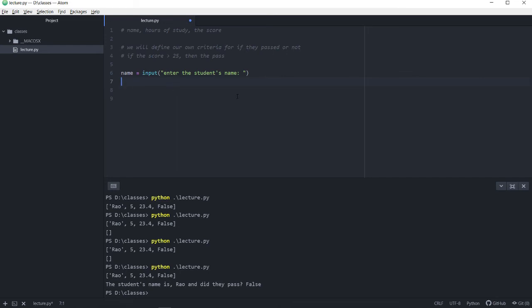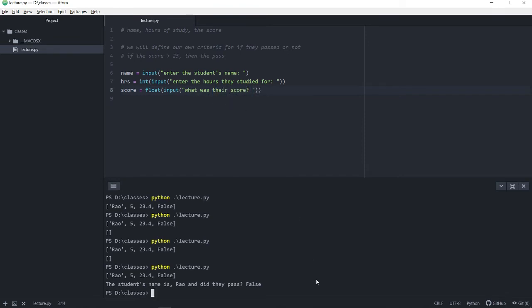And then I'm going to say the hours of study is going to be the int version of the input. And I'm going to say enter the hours they studied for. And finally, I'm going to store the score in a float variable, and what was their score.